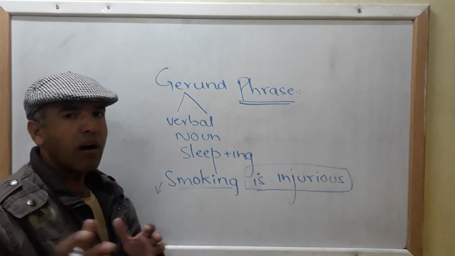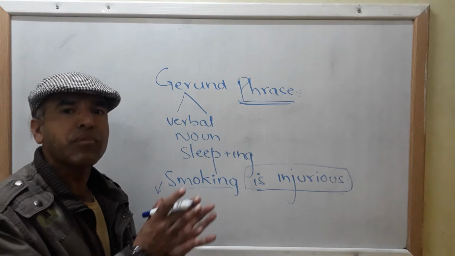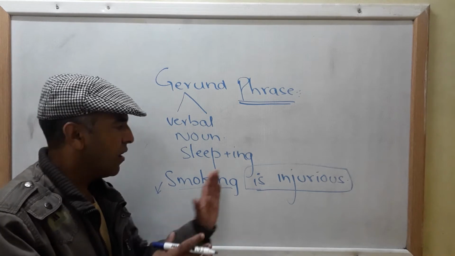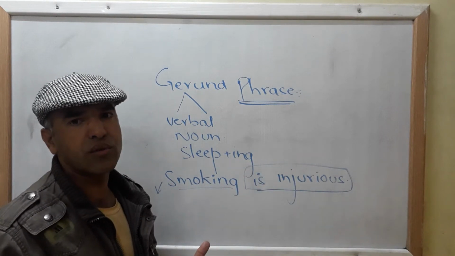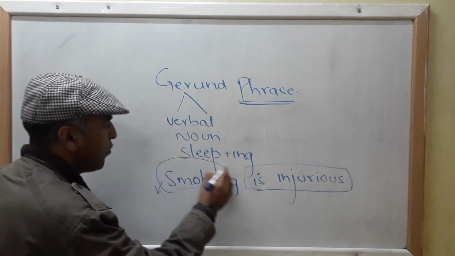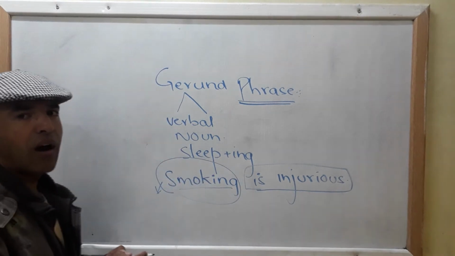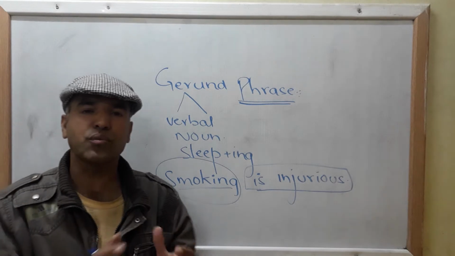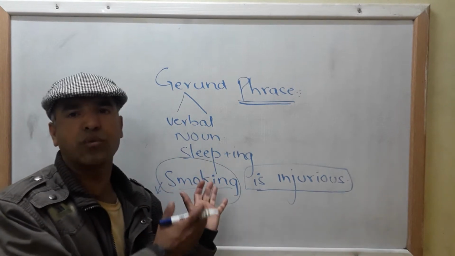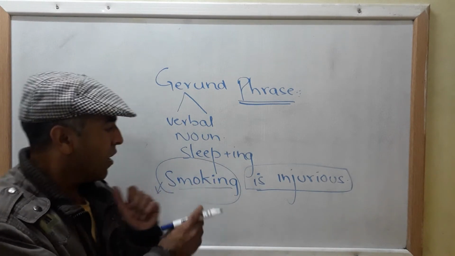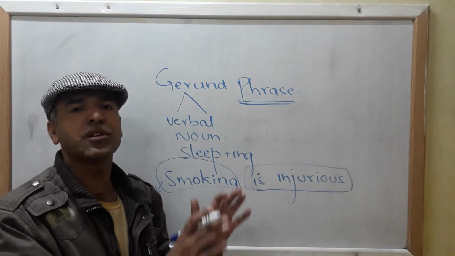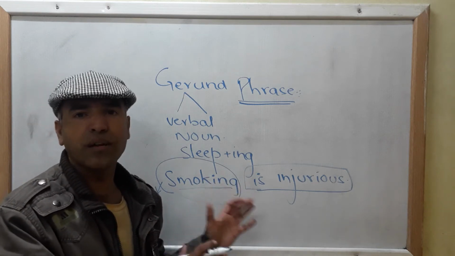And you know that a noun is always something or someone in a sentence. Is injurious? What is injurious? Smoking. Here smoking is functioning as a noun because we are talking about a subject, and your subject is always a noun or pronoun in a sentence.